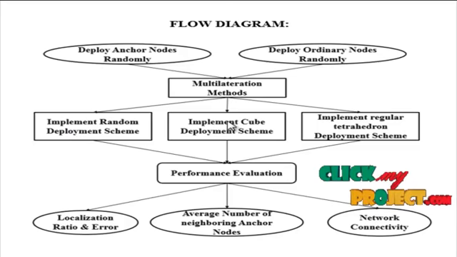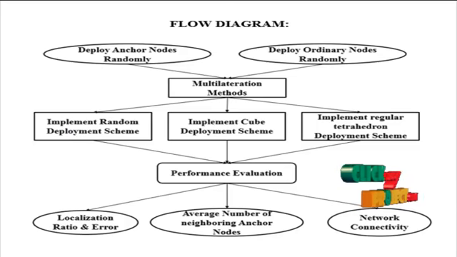Next, the implementation of the cube deployment scheme. In the cube deployment scheme, anchor nodes are deployed at the vertices of pre-positioned space-filling cubes, whereas in the regular tetrahedron deployment scheme, anchor nodes are deployed at the vertices of pre-positioned regular tetrahedrons. Among all kinds of regular polyhedrons, the cube is the only space-filling regular polyhedron.